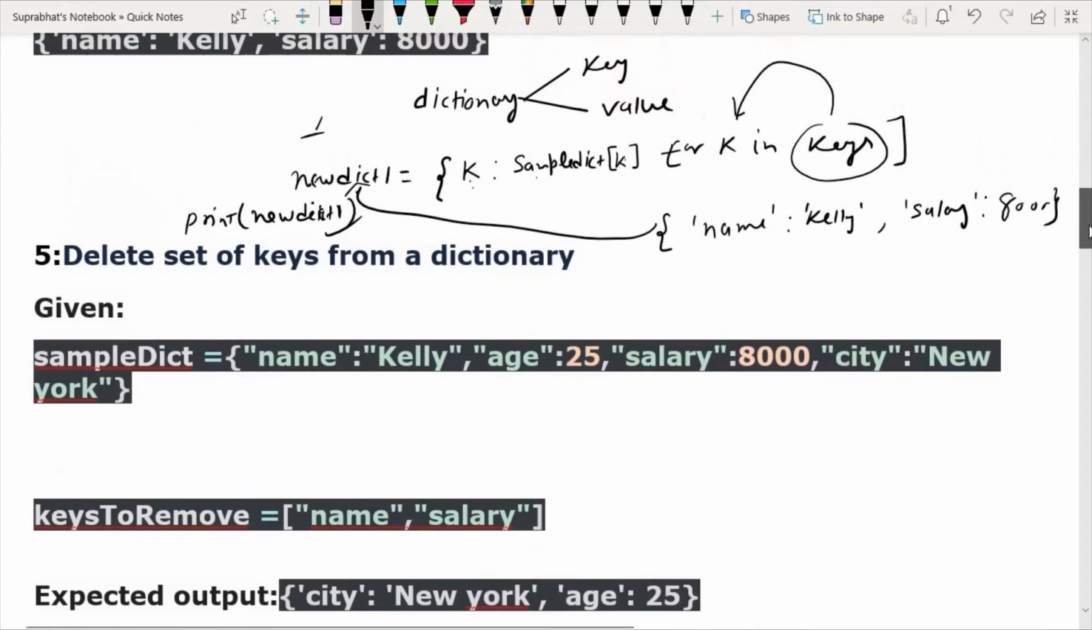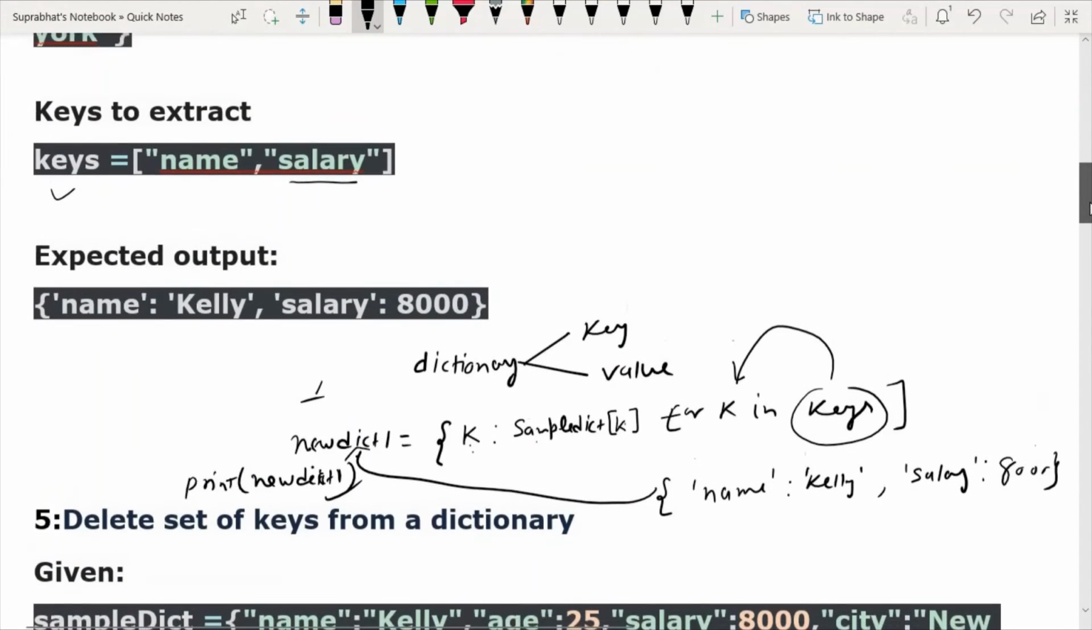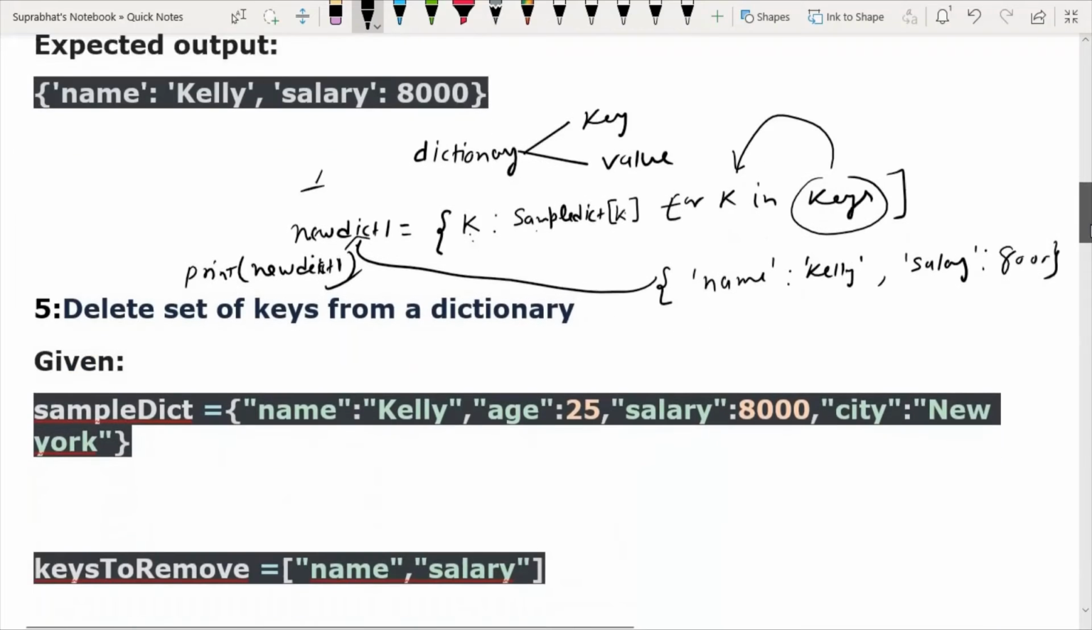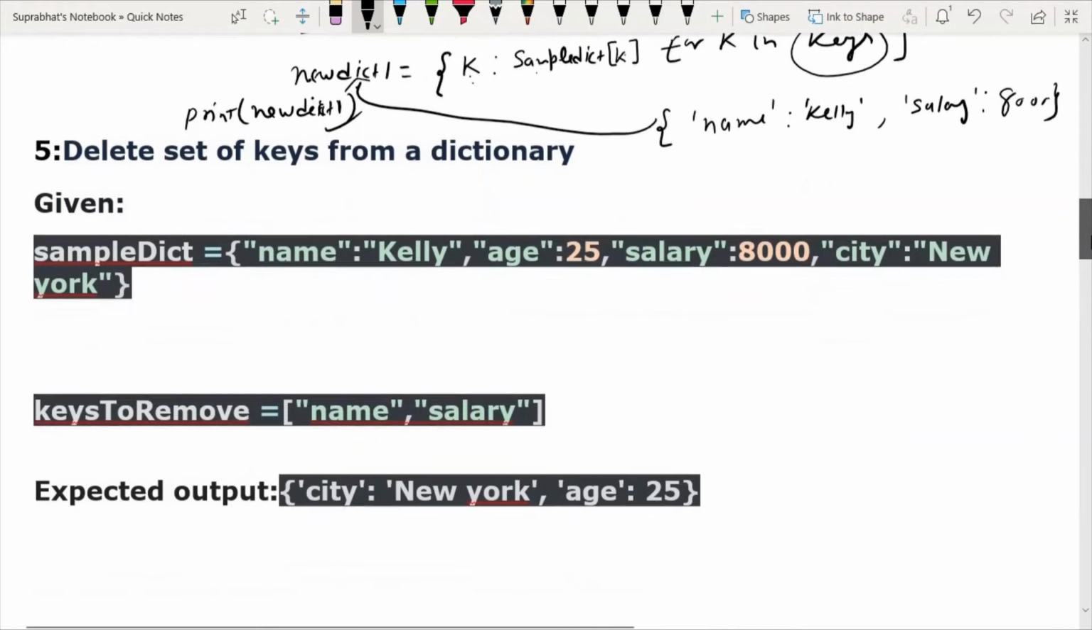So now this question is clear, and the next question is just the opposite of that. In that next question, you have to apply this same thing, but in a tricky manner, with some extra effort. That is delete a set of keys from a dictionary. Here we already have the sample dictionary.